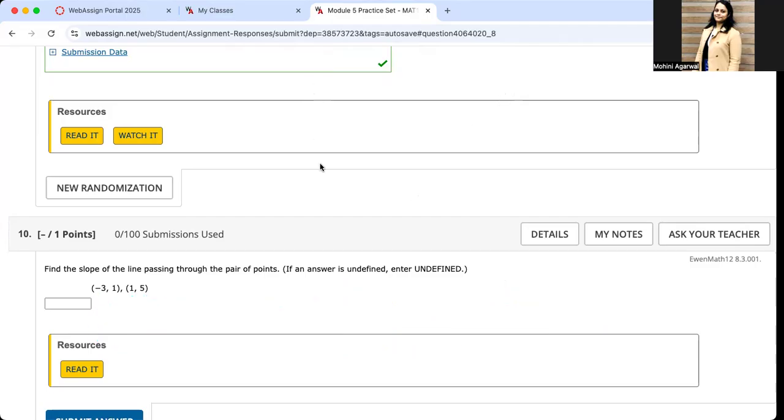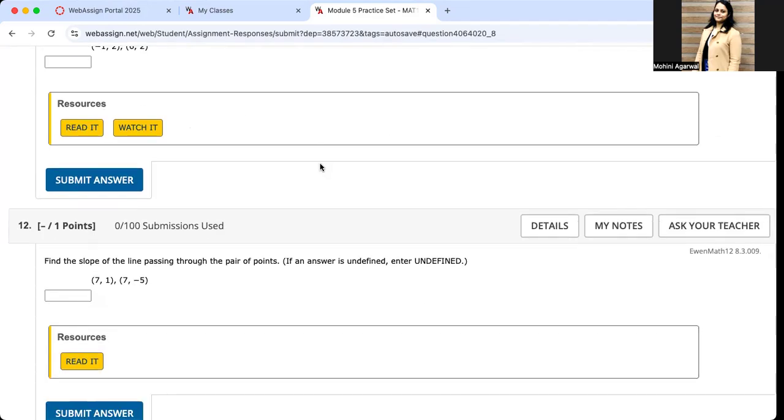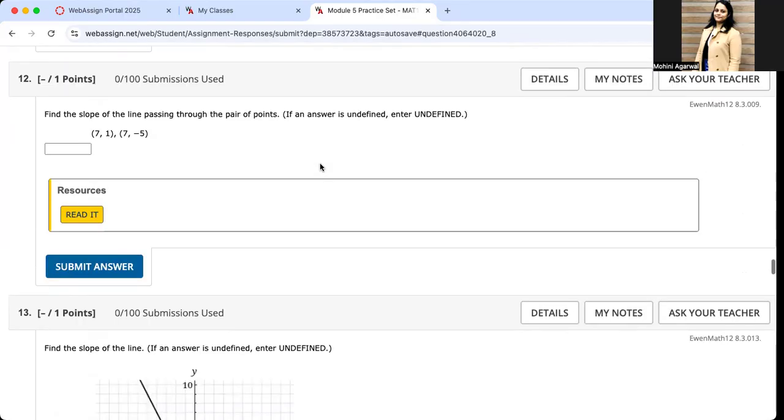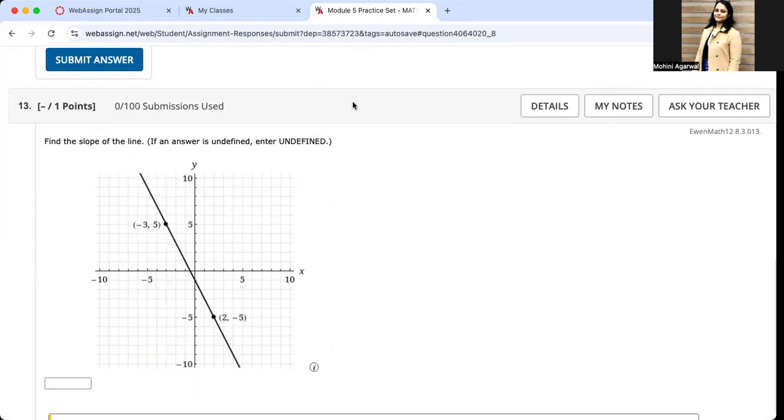Let's scroll and see the next one. It's the same question, so I'm leaving it for you. Okay, I'm skipping number 12. It's the same for you. Let's talk about number 13. It's again the same problem, with the only difference being that this time you have the graph of the line given to you. So you have 2 points, negative 3, 5, and the other one is 2, negative 5.